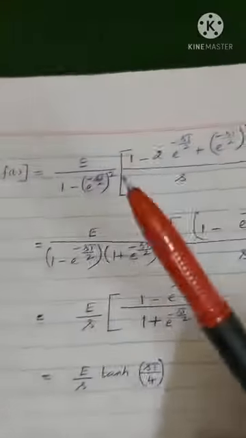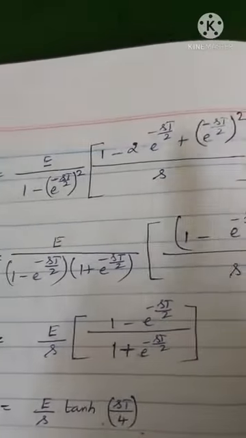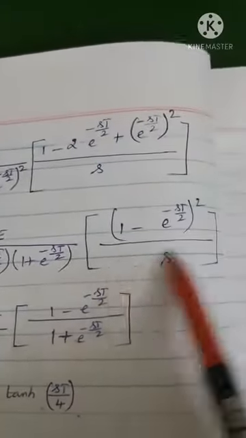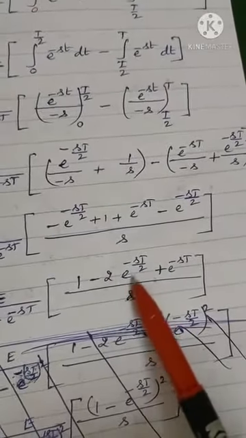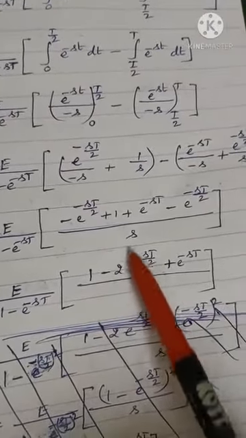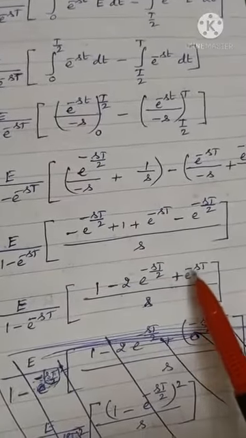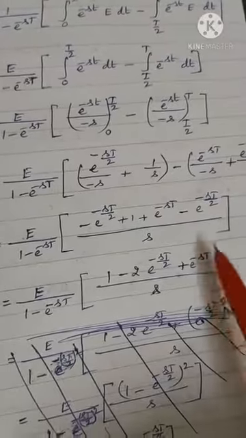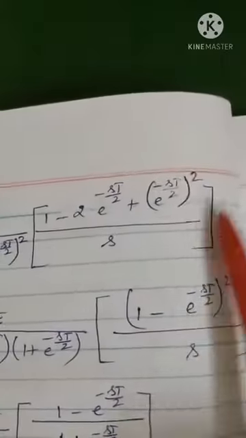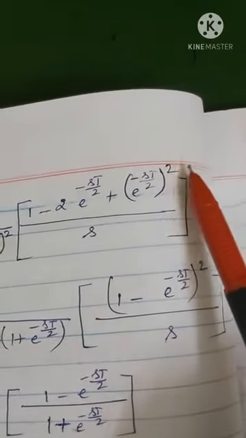See here, I have done the simplification. In order to make it an a minus b whole square formula, I have a square term and a 2ab term in the previous step. Here a is 1, and b is this term. I can rewrite this term as e power minus sT by 2 whole square, so that I can make it a minus b whole square.